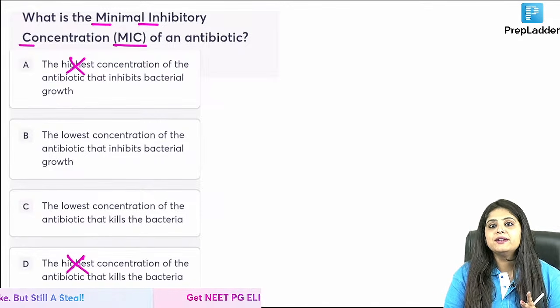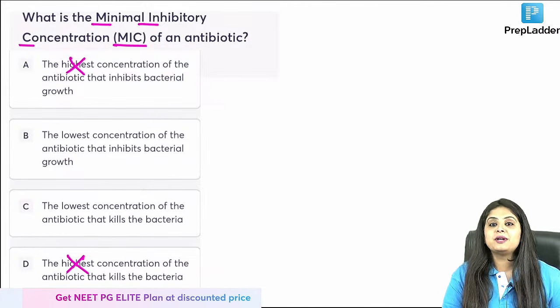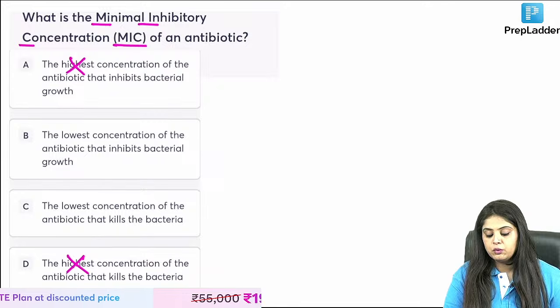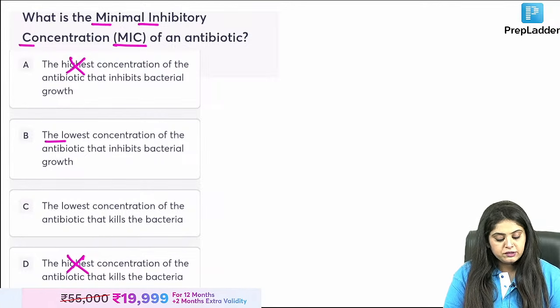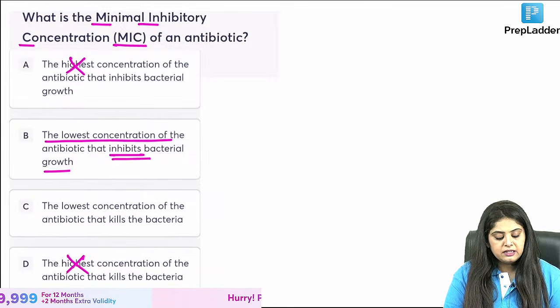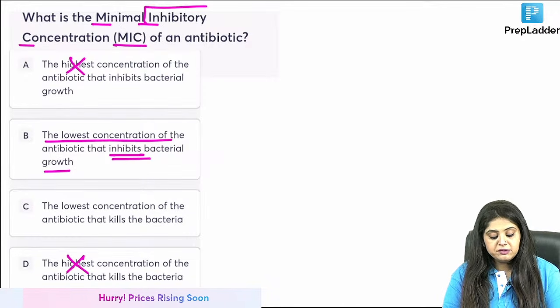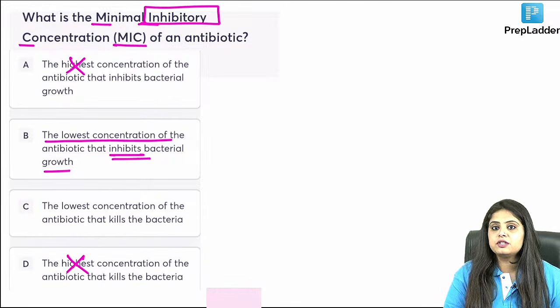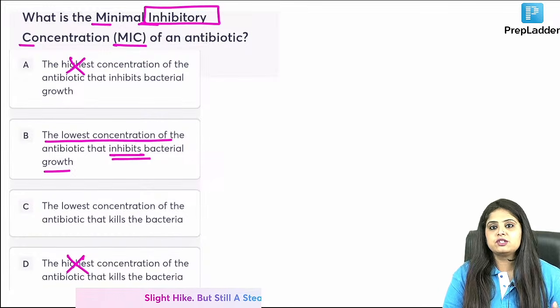Common sense, a non-medico can also rule them out. Two options is where the real game starts, and most of you have told me that this is B, that is, the lowest concentration that will inhibit the bacterial growth. Exactly, because the name says minimum inhibitory concentration. So this is not how easy the question is going to come.